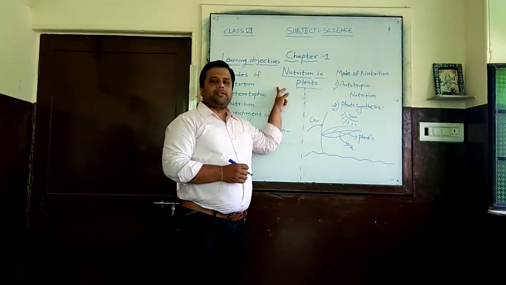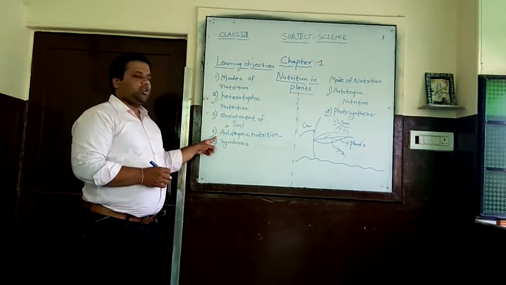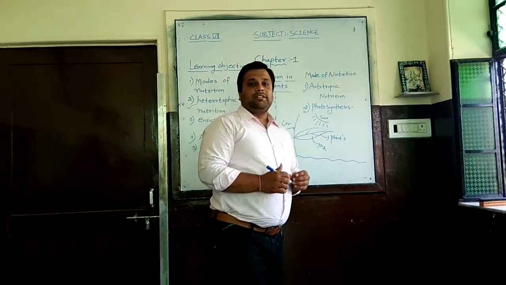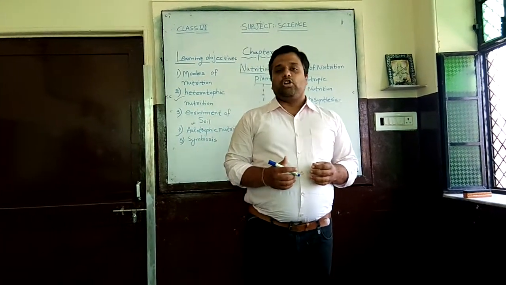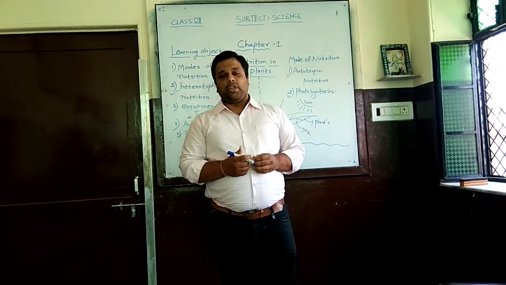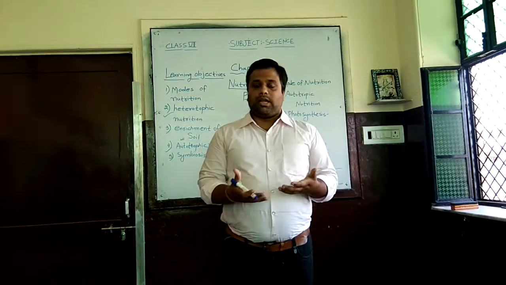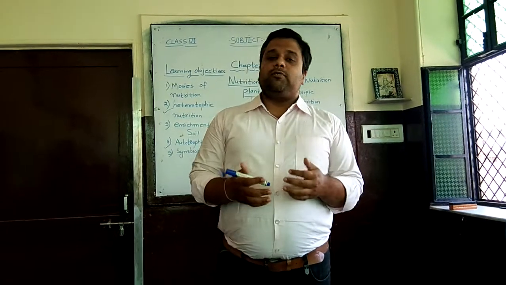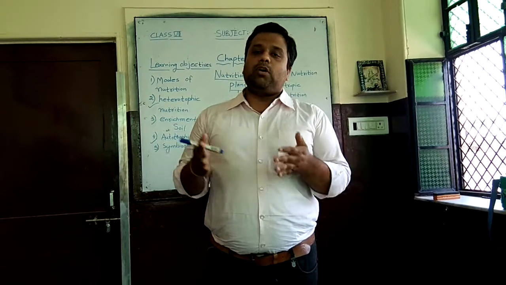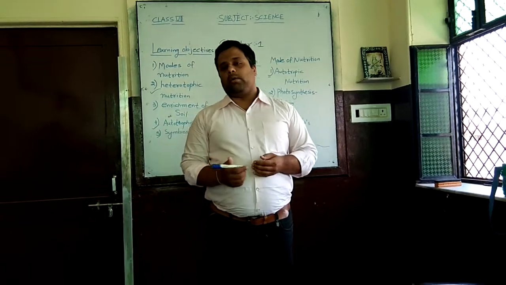Now when we are talking about nutrition in plants, we know that plants have an autotrophic kind of nutrition. We need to understand the basic difference between autotrophic nutrition and heterotrophic nutrition. Heterotrophic nutrition is one in which we are dependent on others, and autotrophic nutrition is one in which we are not dependent upon others. Plants do autotrophic nutrition because in photosynthesis they are not dependent upon others.